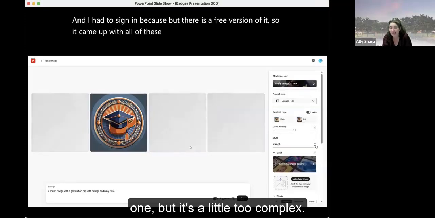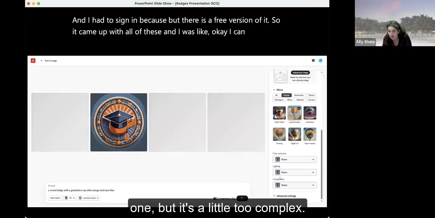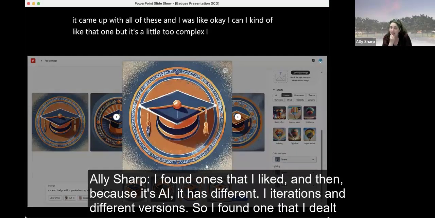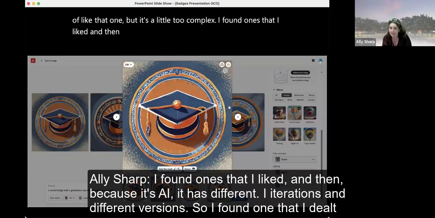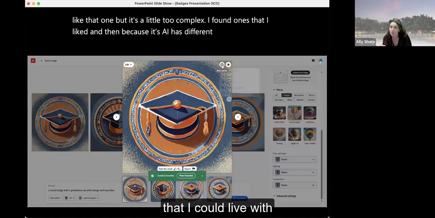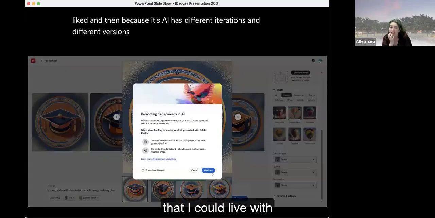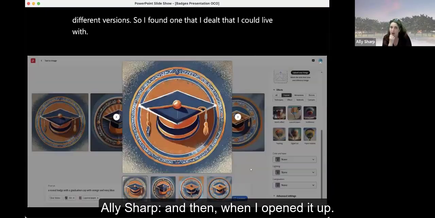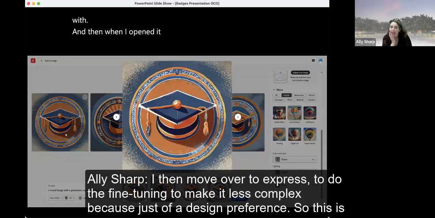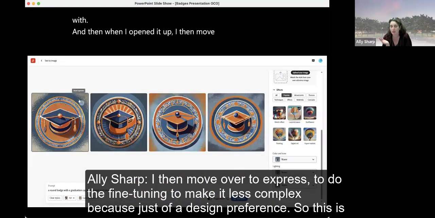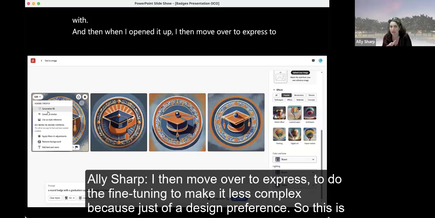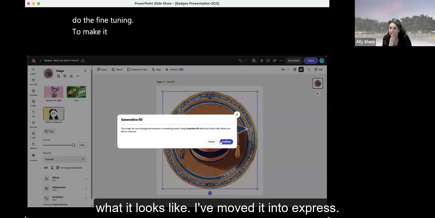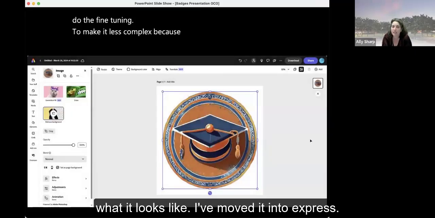And I was like, okay, I kind of like that one, but it's a little too complex. I found ones that I liked. And then because it's AI, it has different iterations and different versions. So I found one that I could live with. And then when I opened it up, I then move over to Express to do the fine tuning to make it less complex, just because of a design preference.